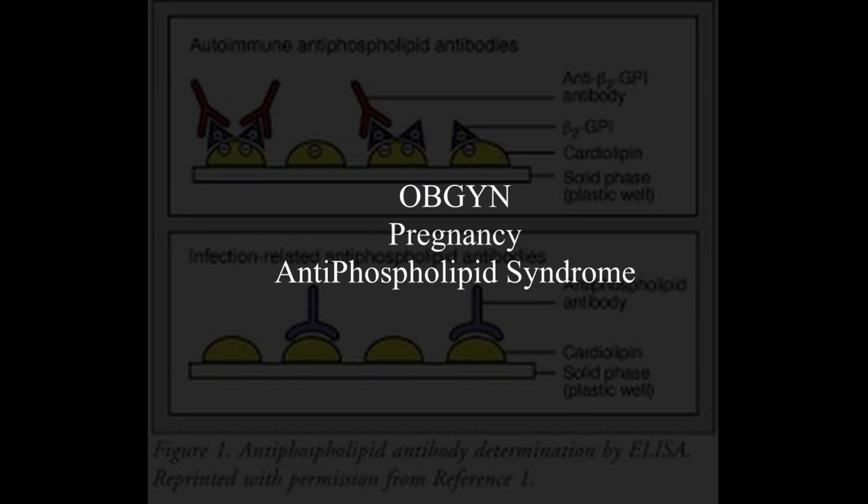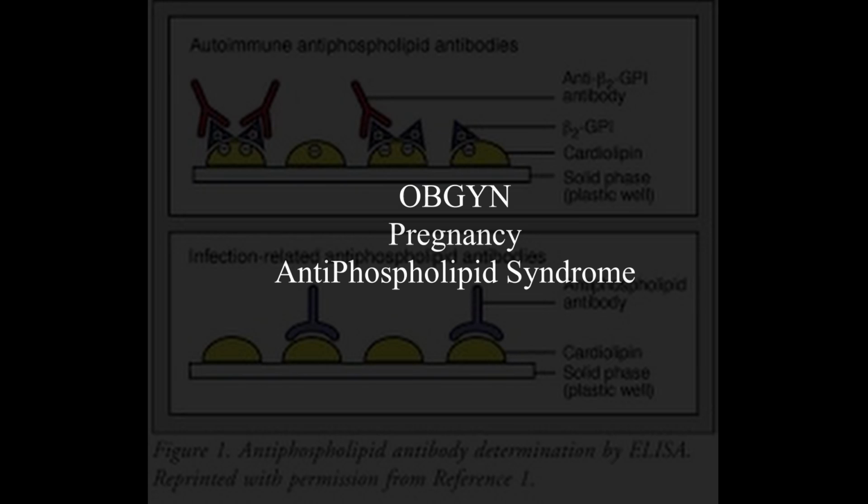If the patient's pregnant, give them low molecular weight heparin, and I remember this because the baby is low weight. Otherwise, just start them on anticoagulation, such as IV unfractionated heparin. But if the patient is really high risk and they have no desire to be pregnant, it's okay to give them long-term oral warfarin. And if the patient does want to have children in the future, again, low molecular weight heparin plus aspirin. This helps prevent miscarriage.